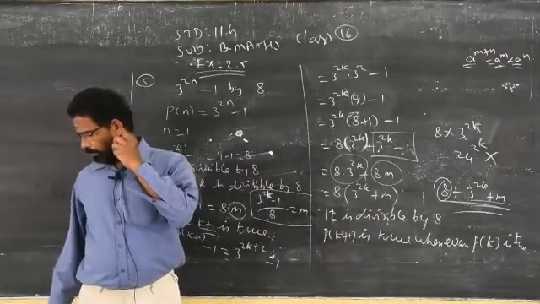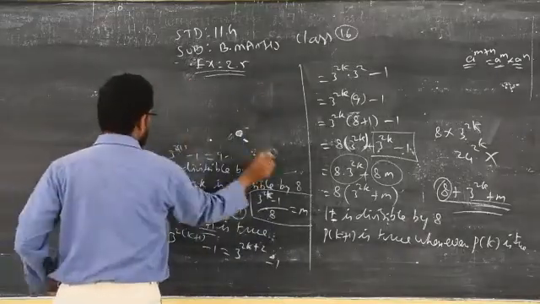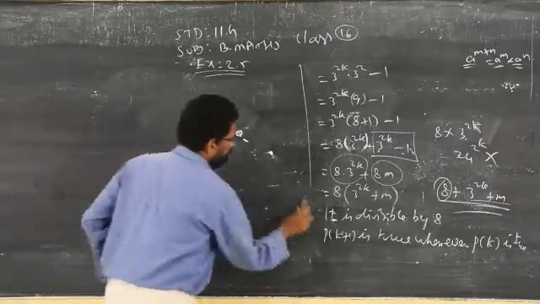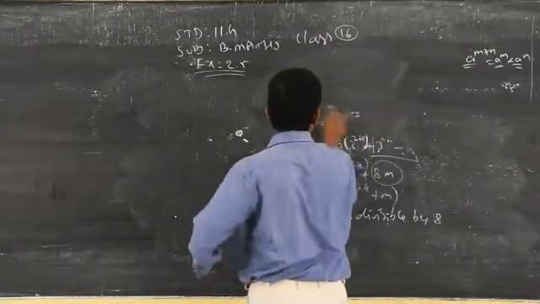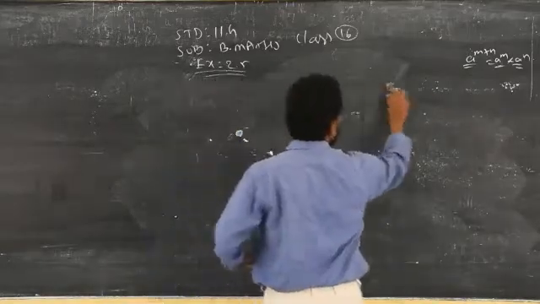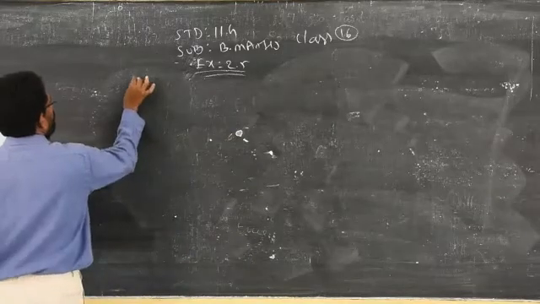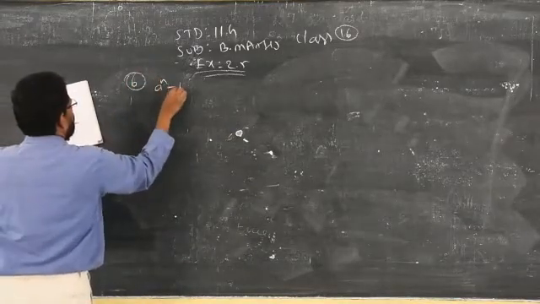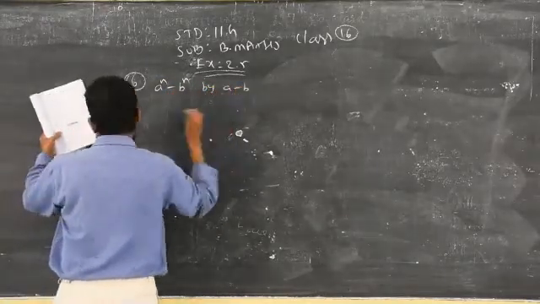Now we will go to the sum number 6. It will take little time, but boys, once you understand this concept, it will be very easy. So sum number 6. a power n minus b power n is divisible by a minus b.